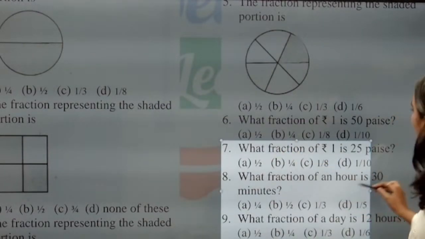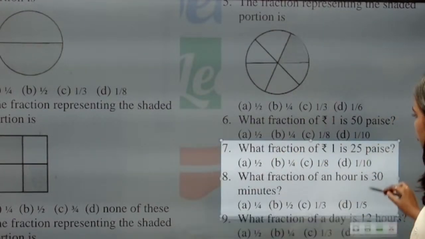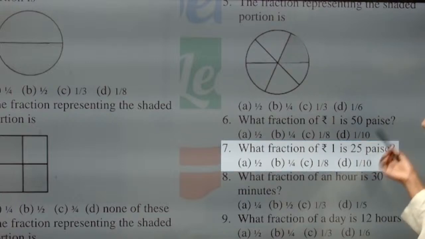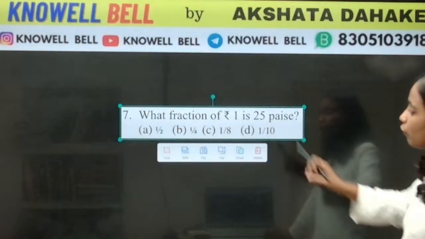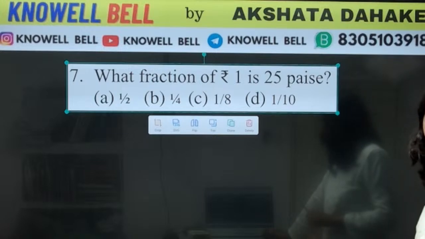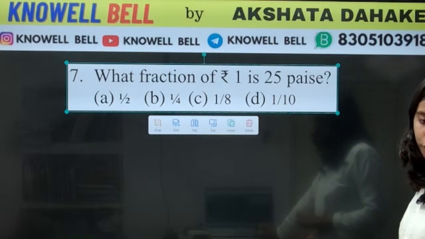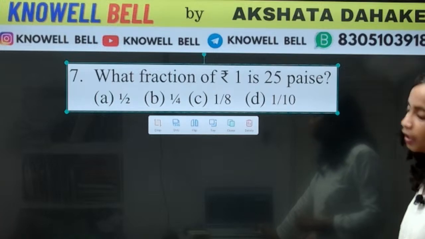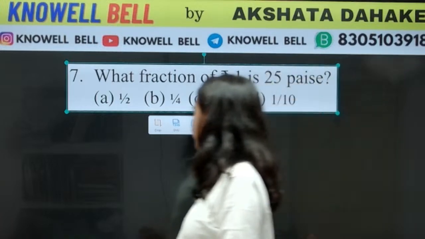1 rupees का कौन सा part, कौन सा fraction 25 पैसे के साथ क्या बनेगा? What fraction of 1 rupee is 25 paise? Get started. Provide your answer.